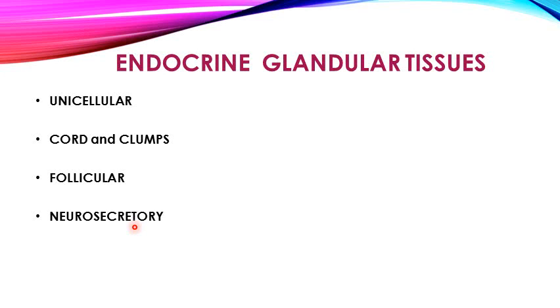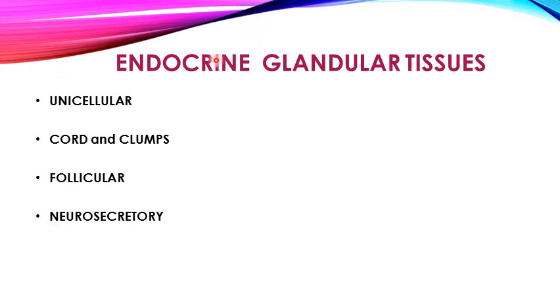In the diffuse neuroendocrine system, these are the neurosecretory cells present in the mucosa of the gastrointestinal tract. These cells have the capability to take up amine precursors, and then they produce hormones and release them. Developmentally, these cells are derived from the neural crest cells.